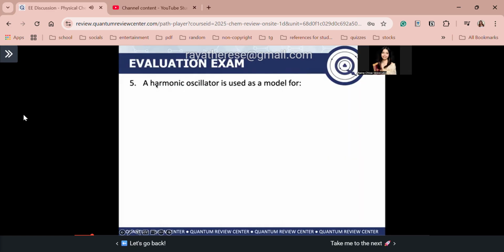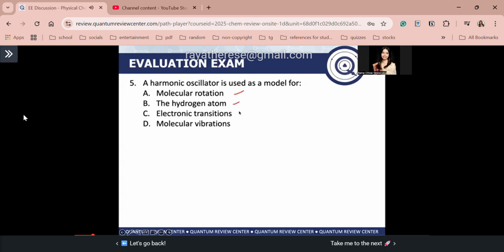Next, number 5. A harmonic oscillator is used as a model for A, molecular rotation, B, the hydrogen atom, C, electronic transitions, or D, molecular vibrations. So what could be the answer? Letter A is already wrong, because molecular rotation is described by the rigid rotor model. Hydrogen atom is also wrong. Electronic transitions are also wrong.